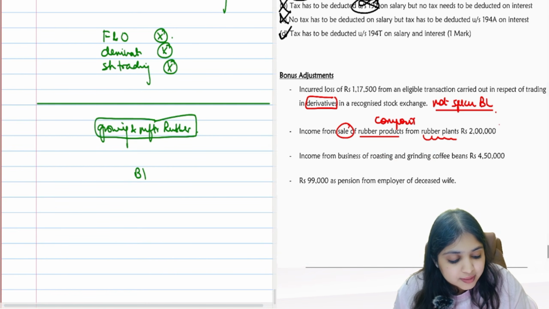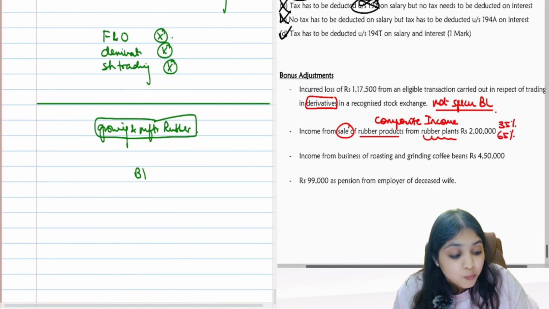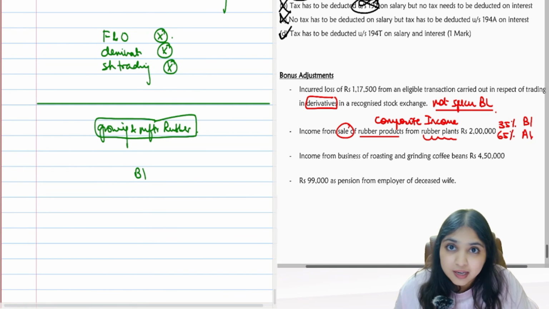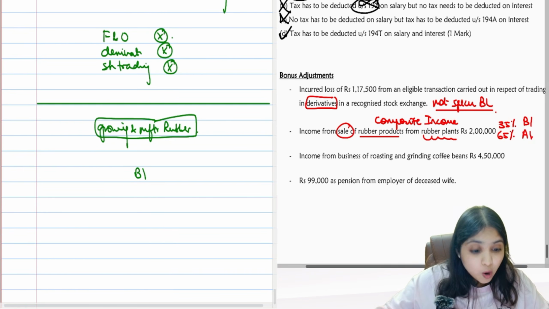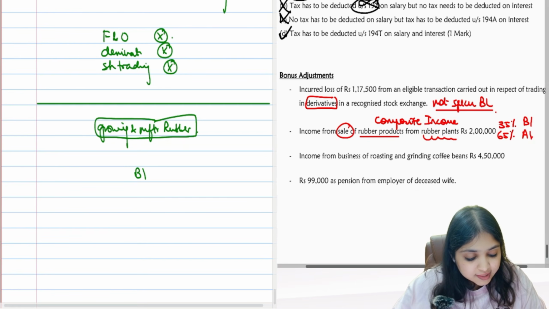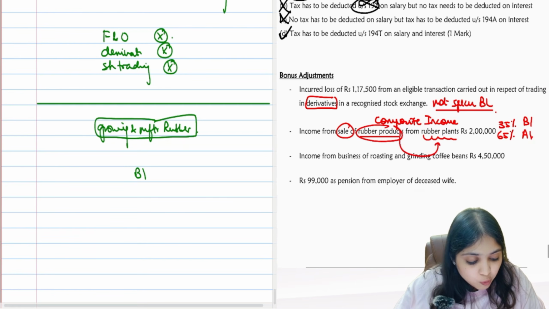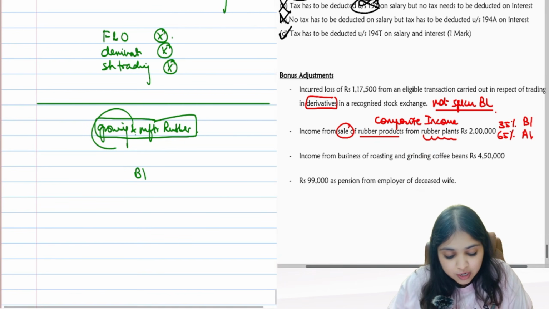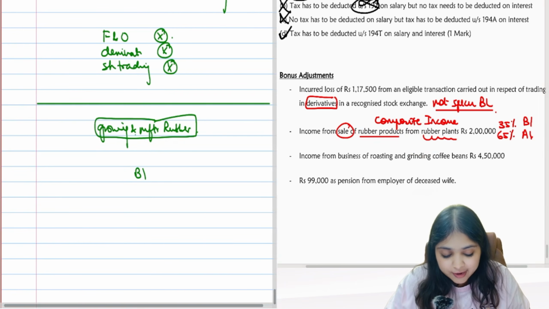Do you remember the numbers? If you grow and manufacture rubber, 35%, 65%. Small number will be business income. Big number will be agricultural income. Why am I applying composite income over here? Because you are saying we are making rubber products out of rubber plants. So first we are growing rubber plants, then we are manufacturing rubber.